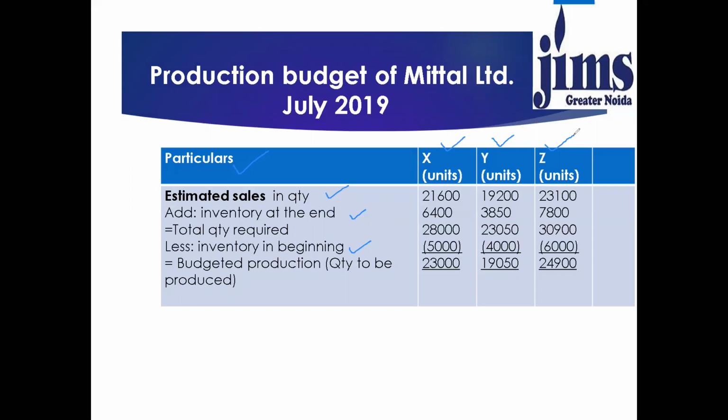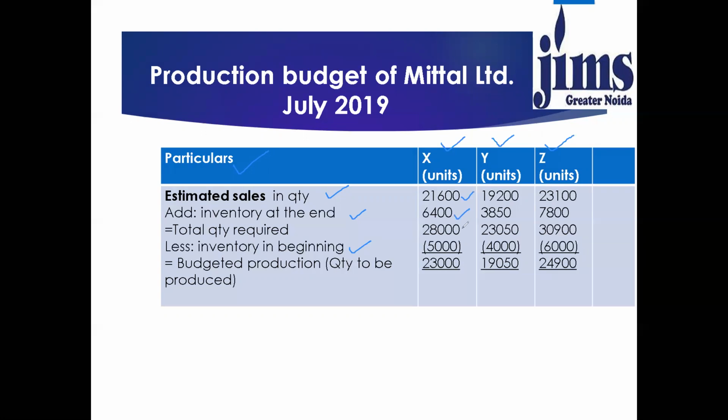So estimated sales for X product is given as 21,600 units. Here, we have to add the closing stock, which is 6,400 units.